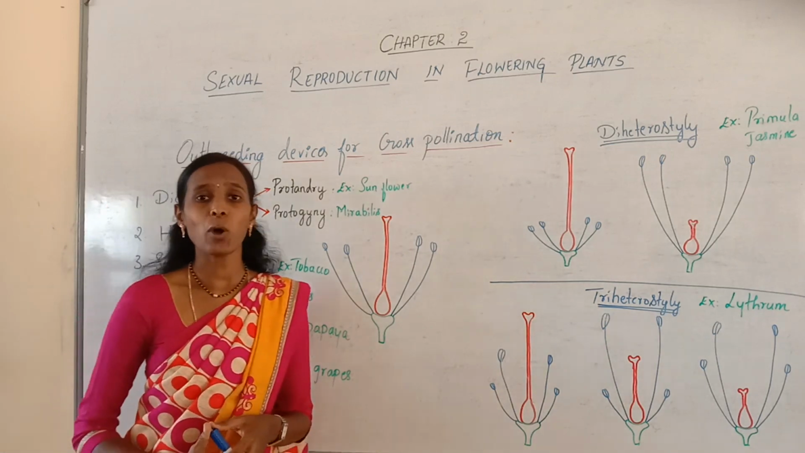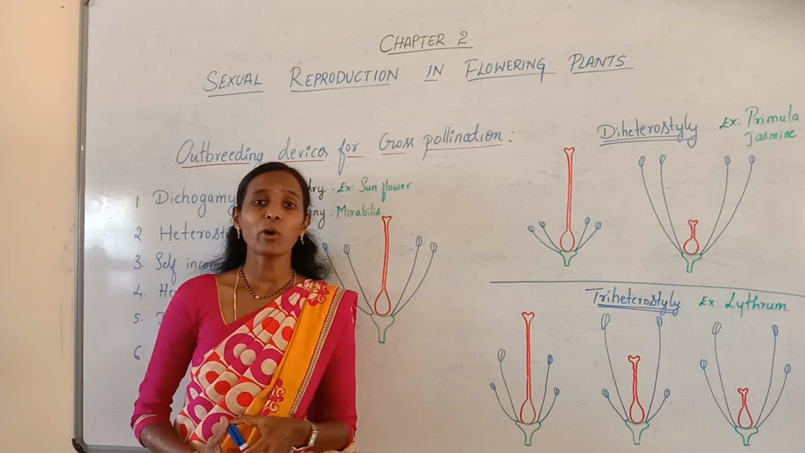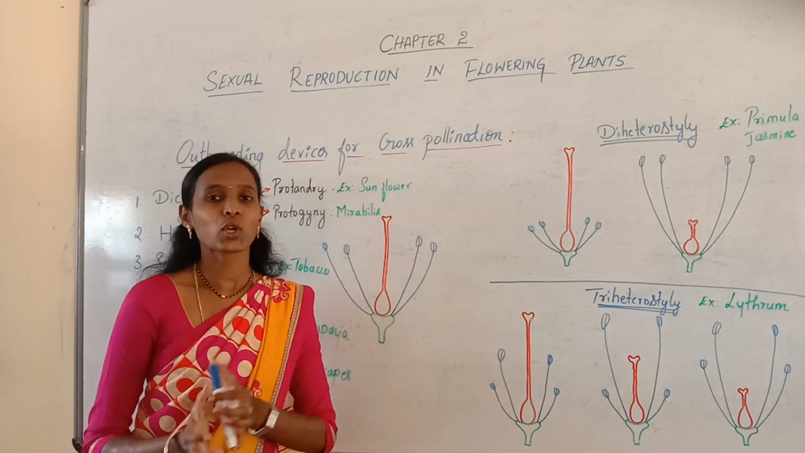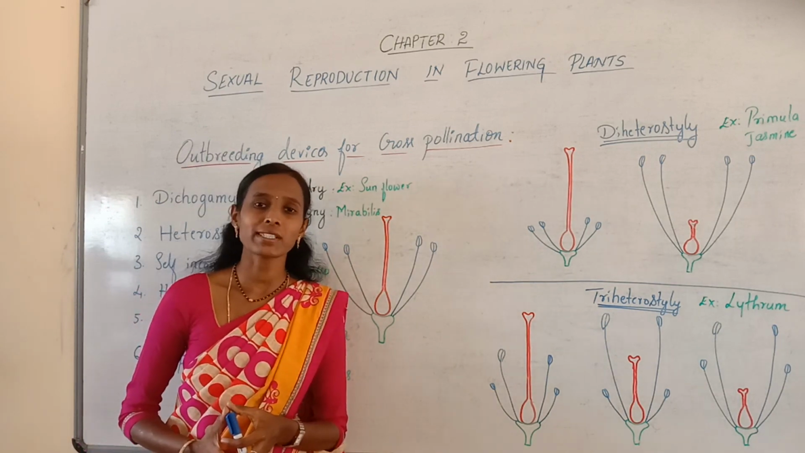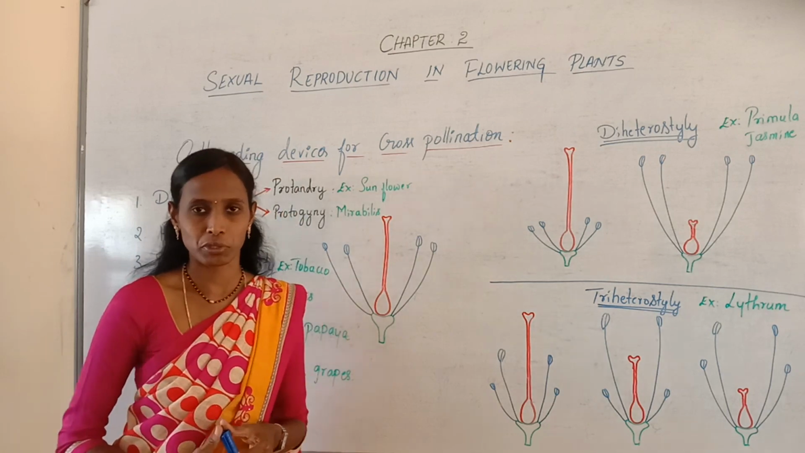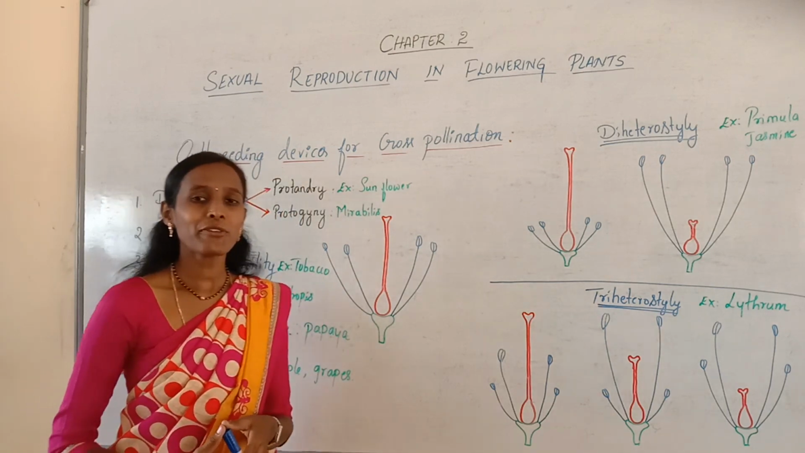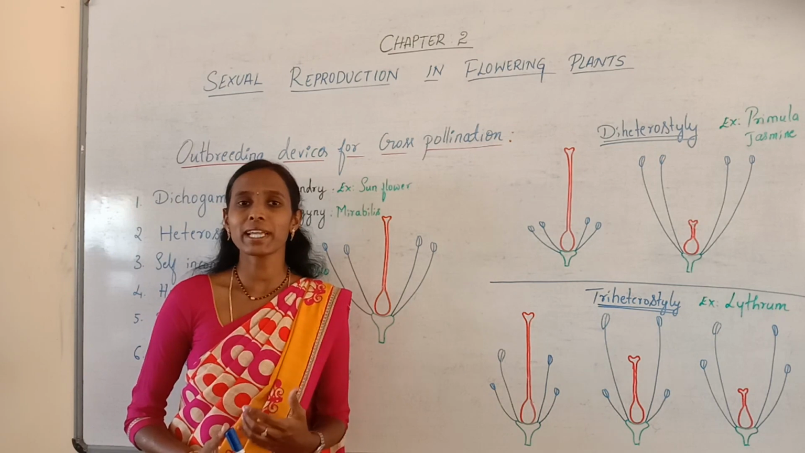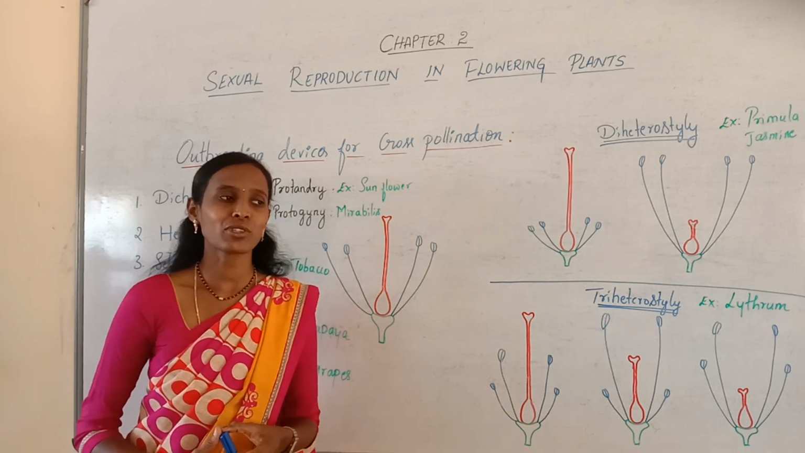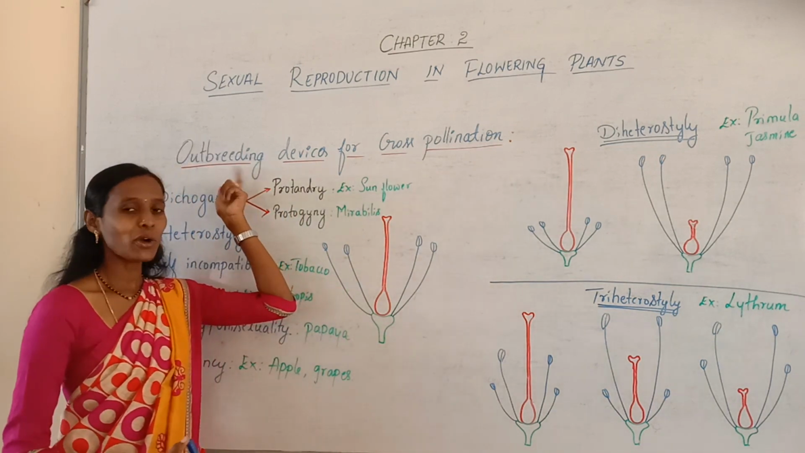What do you mean by outbreeding? Outbreeding is nothing but the crossing between different breeds with no common ancestor. We are taking different breeds without a common ancestor, that is called outbreeding.